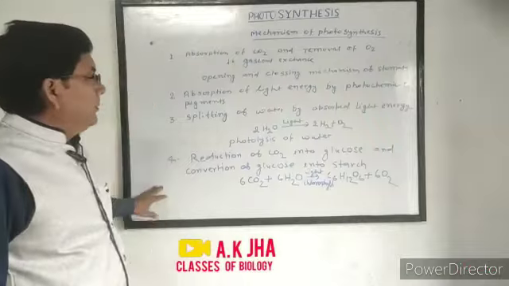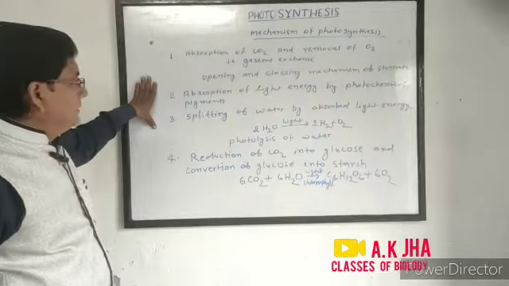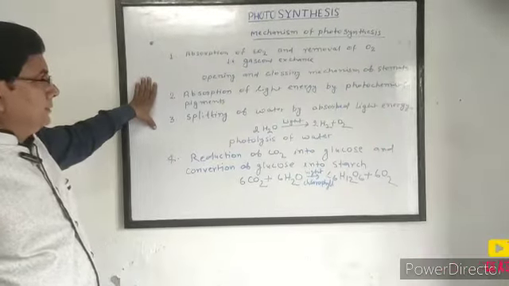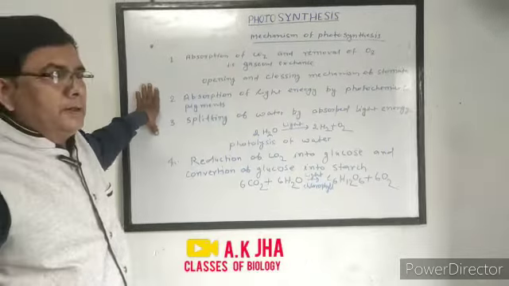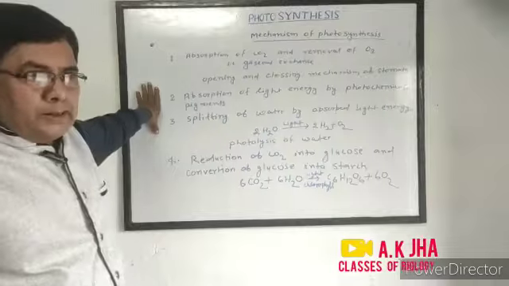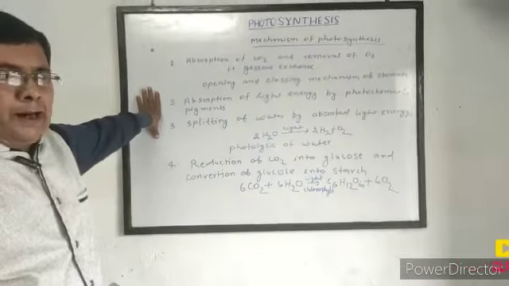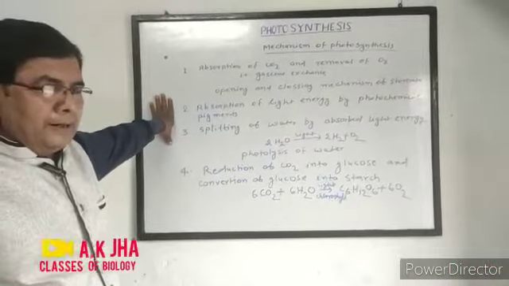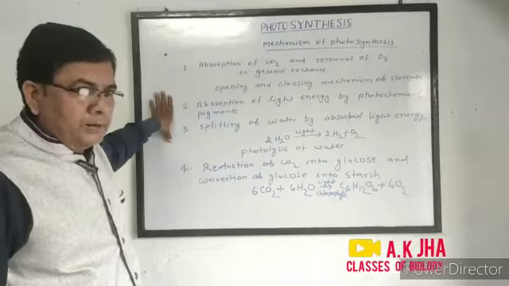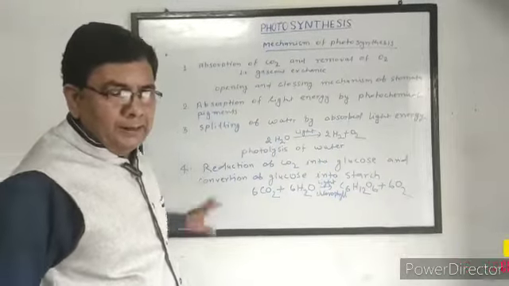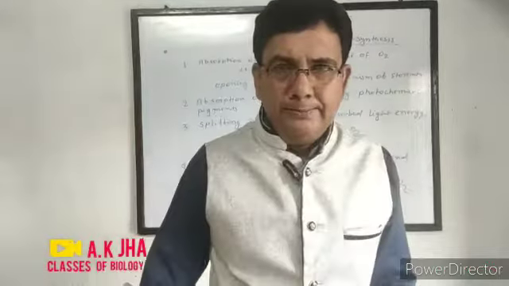Now again, if you want to explain in detail the mechanism of photosynthesis, the whole photosynthesis is divided into two steps, which are light reaction and dark reaction. So we study one by one, first of all light reaction and then dark reaction.